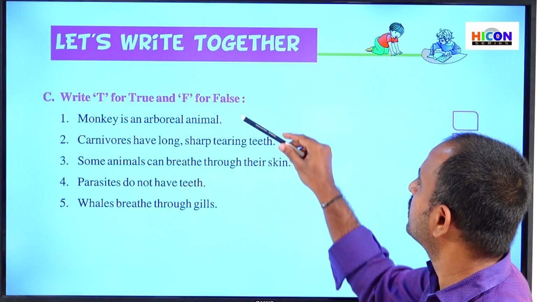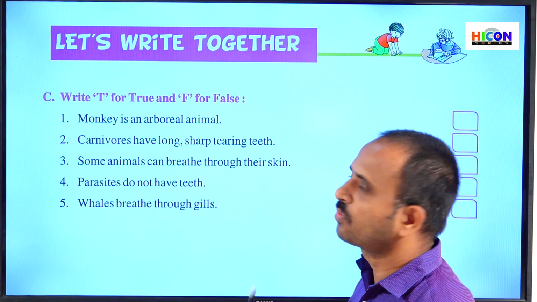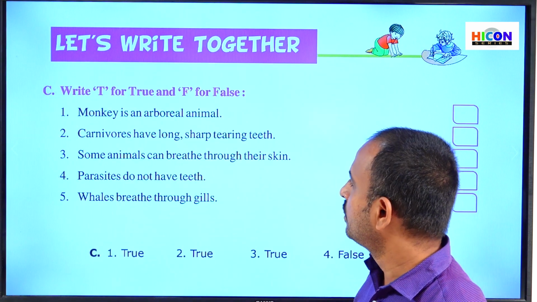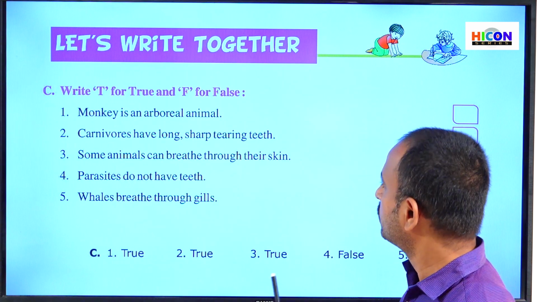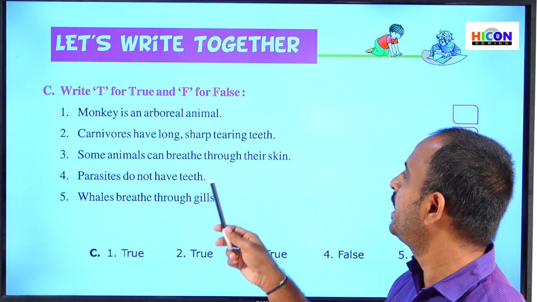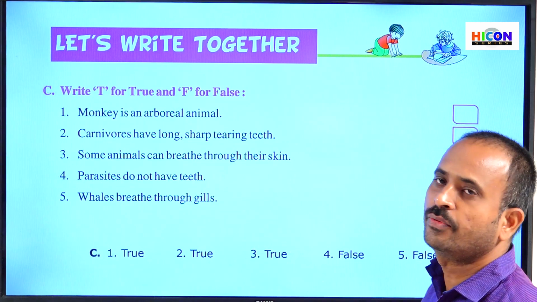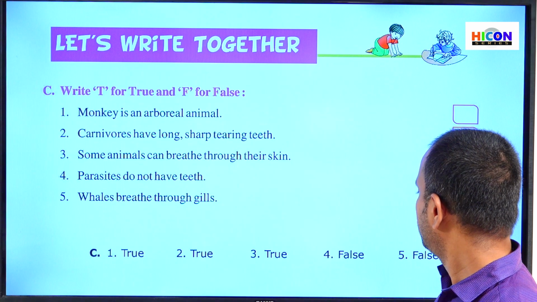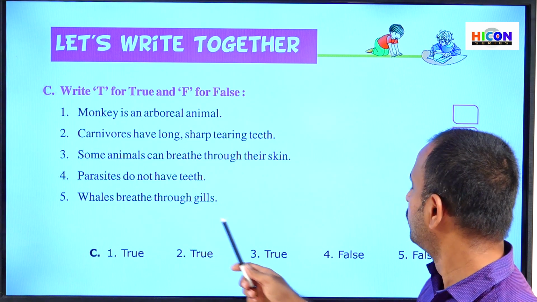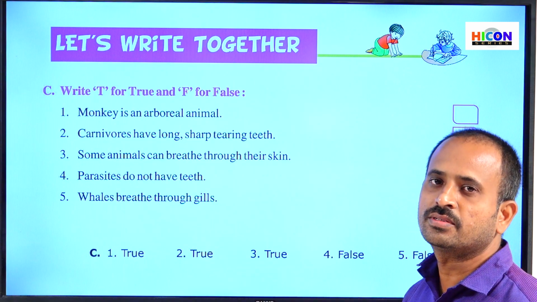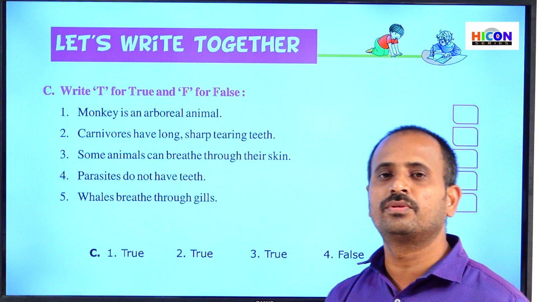So children, these are the sentences and these are the answers for the true and false. The first one is true and second one is true. The third sentence is also true: some animals can breathe through their skin. True. Parasites do not have teeth. It is false. And fifth sentence, whales breathe through gills. It is also false. So note down these sentences and answers in your notebook.